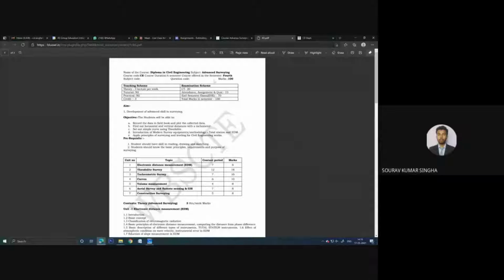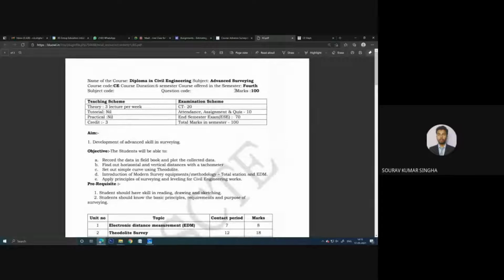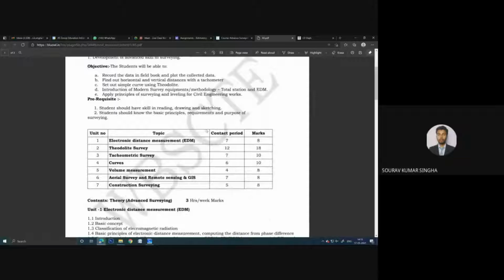So we are going to start a very interesting subject, that is advanced survey, which is also, you can say, the recent engineering and scientific field which you are currently working on. In this subject, you are going to learn these things. These are the recent techniques that we are using right now.